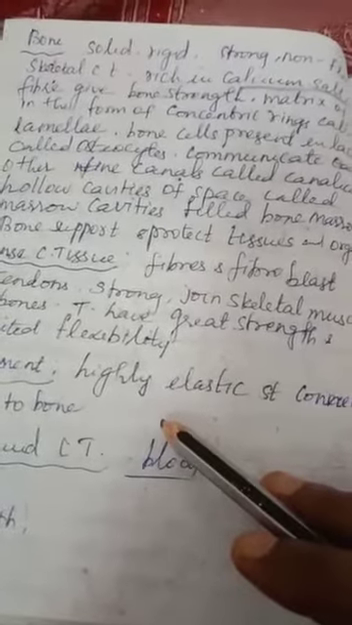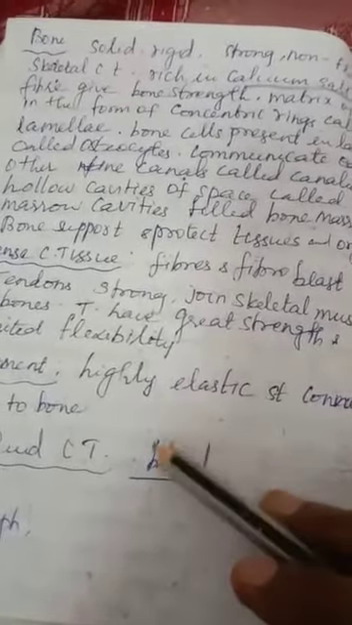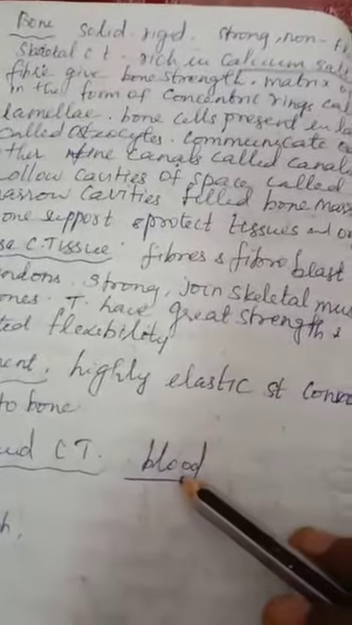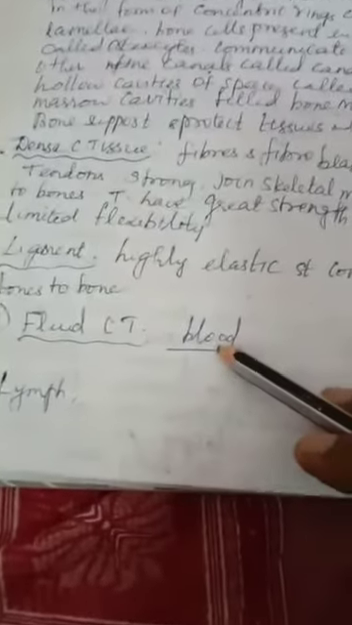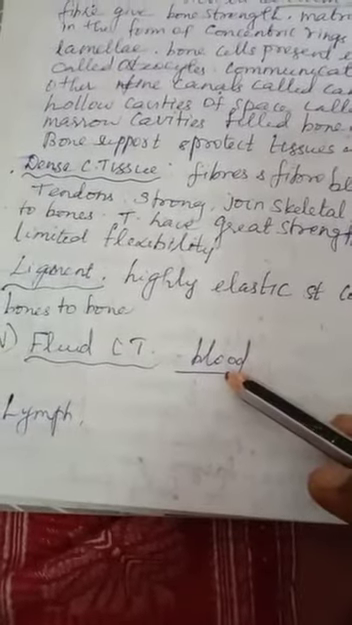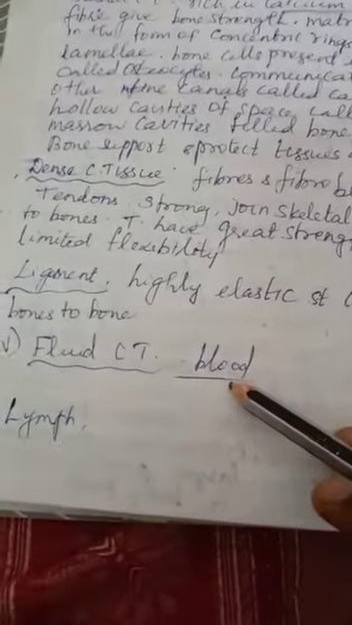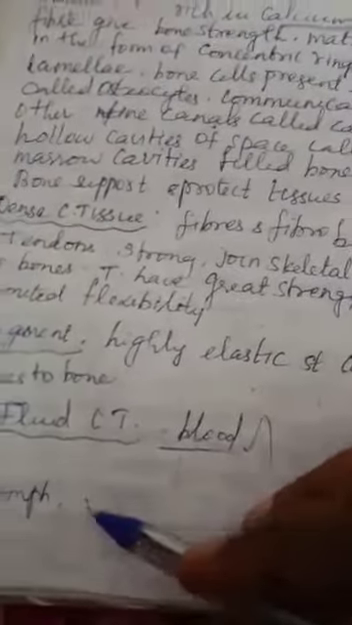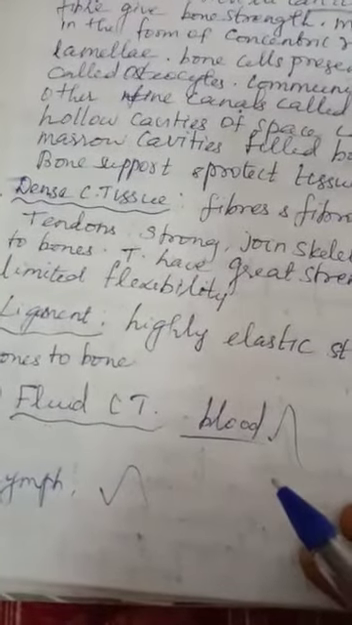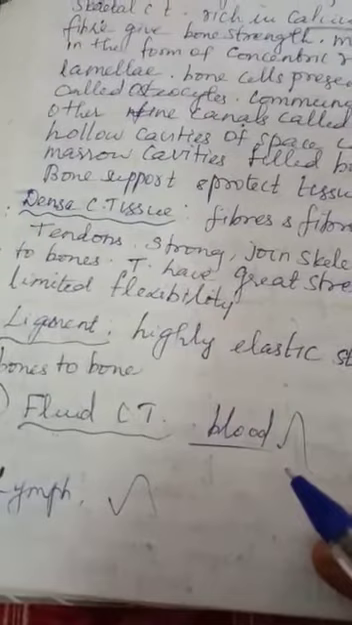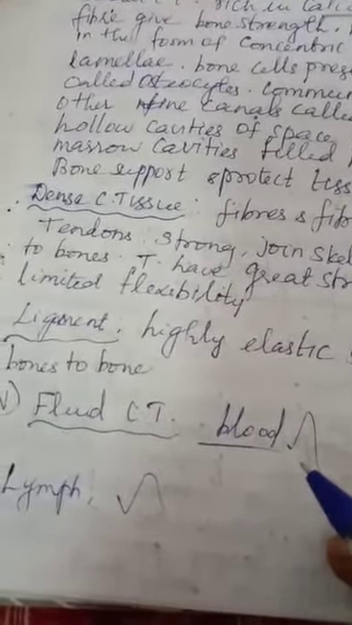The last tissue is the fluid connective tissue. Blood and lymph are the fluid connective tissue. What are the components of fluid connective tissue? Blood and also lymph. Then it links different parts of the body.